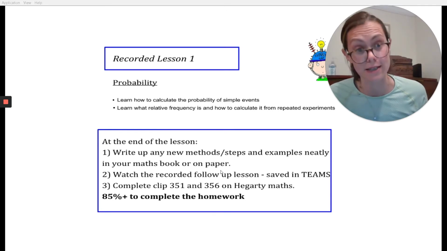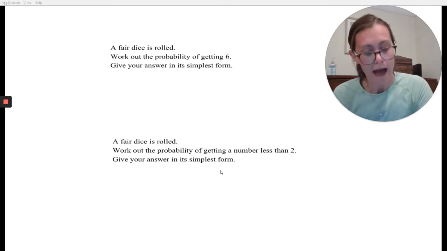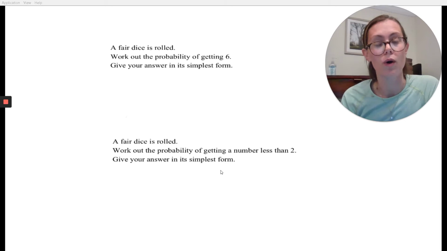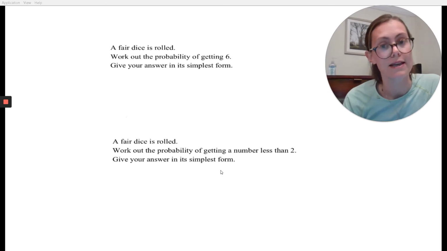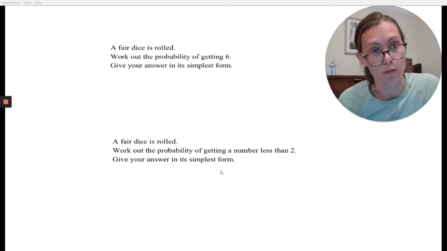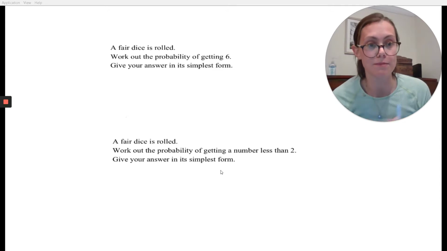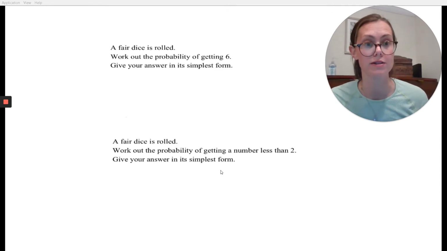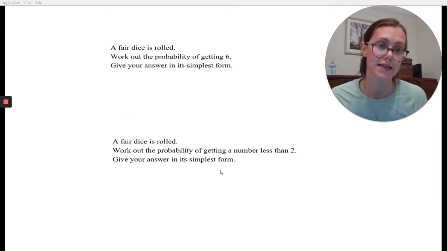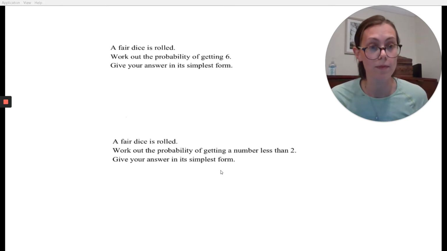So let's get started. Let's have a look at this problem. A fair dice is rolled. Work out the probability of getting 6. Give your answer in its simplest form. So this is a nice simple probability problem that you probably already know how to answer, but I'm going to show you how we're going to set this up so that when we come to more complex problems, they don't seem hard at all.